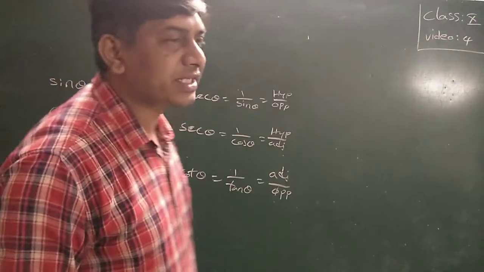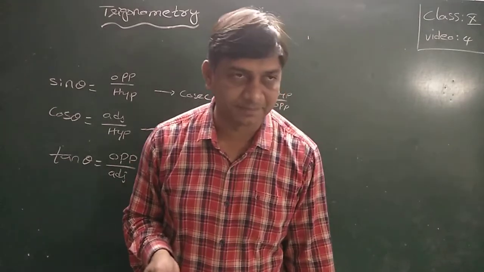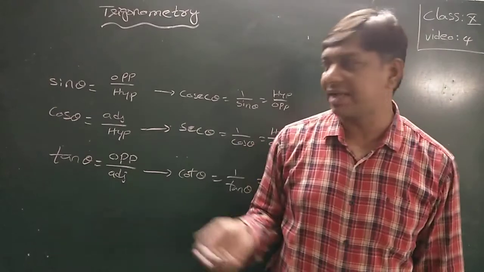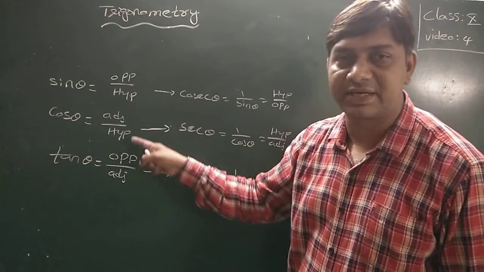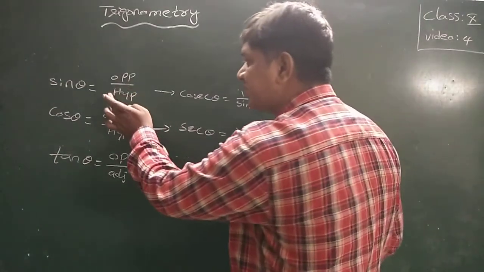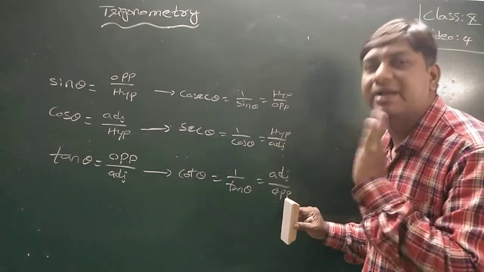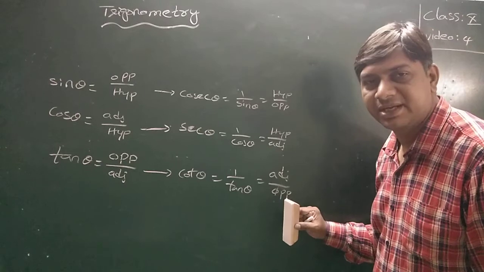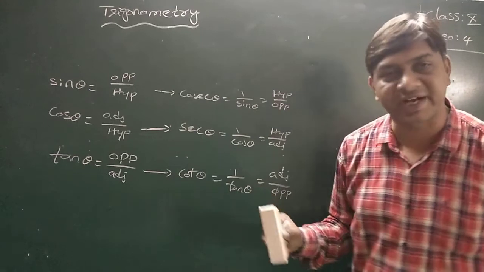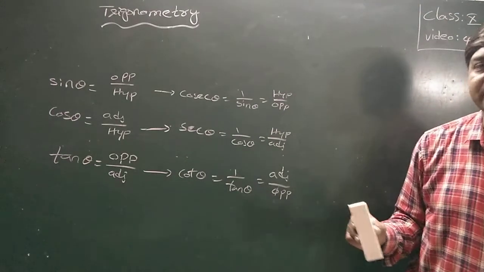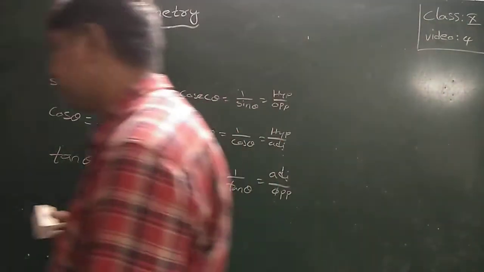The values of sin theta and cos theta are always less than 1. Why? Because sin theta and cos theta are the ratios of the opposite side to the hypotenuse and the adjacent side to the hypotenuse. Means in these ratios, the denominators are the hypotenuse. In a right angle triangle, the hypotenuse is the longest side. That means sine and cos will be proper fractions. Those values are always less than 1.